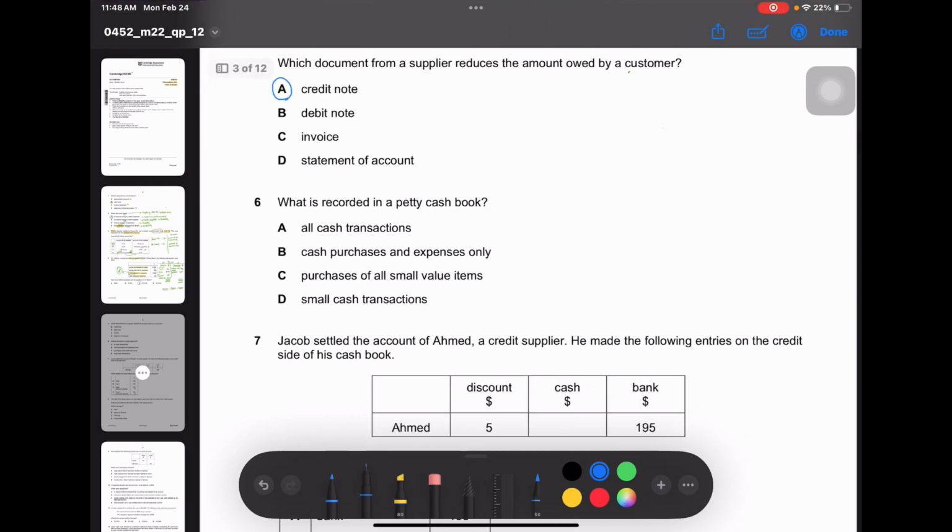Now let's move on to the sixth question. What is recorded in a petty cash book? So a petty cash book is usually used for small cash transactions. Purchase of small value items. Cash purchases and expenses only is not right. All cash transactions will be in the cash book, not in the petty cash book. So you have to make sure to see that this is petty cash book, not cash book. So now let's move on.